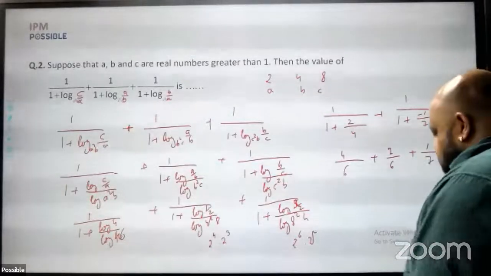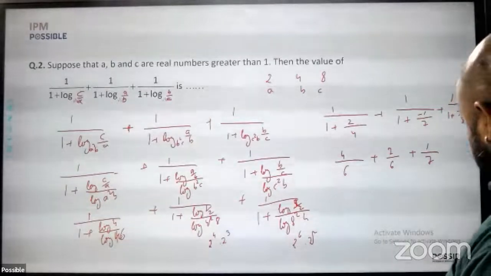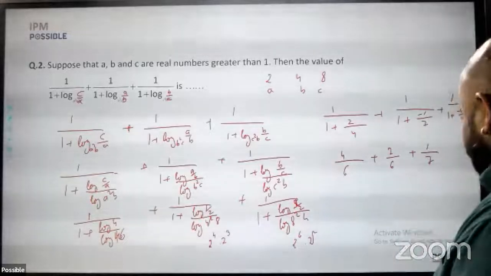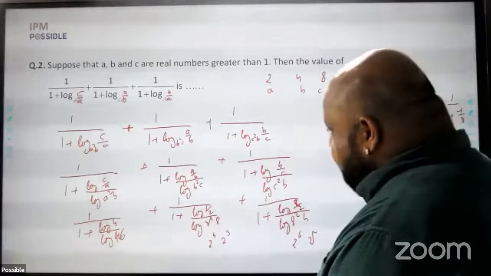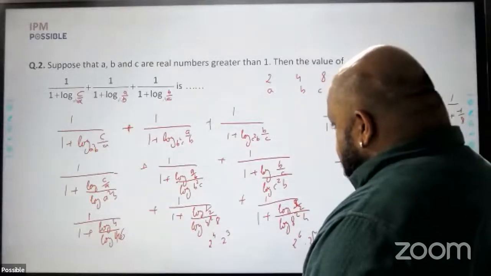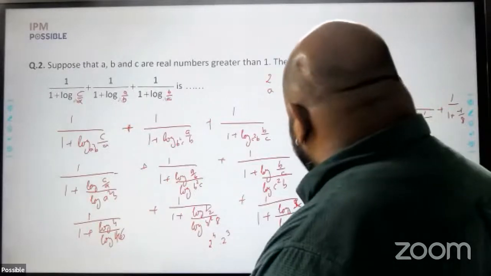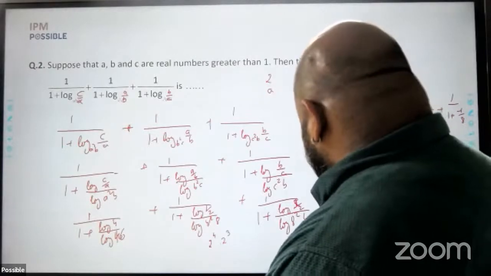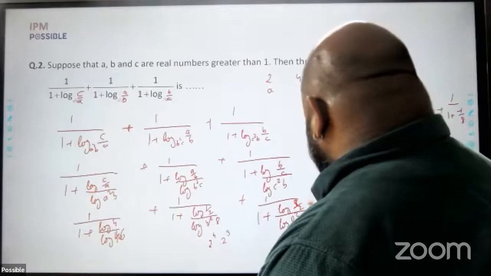1 upon 7. This is a problem. Let me just calculate again. A by B is 1 by 2, B square C, 4 square 8, 2 raised to power 4 into 2 raised to power 3, 7, that is all right.